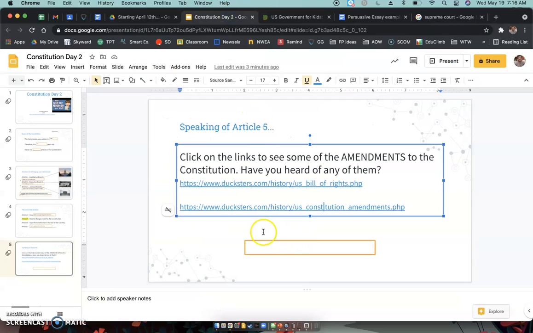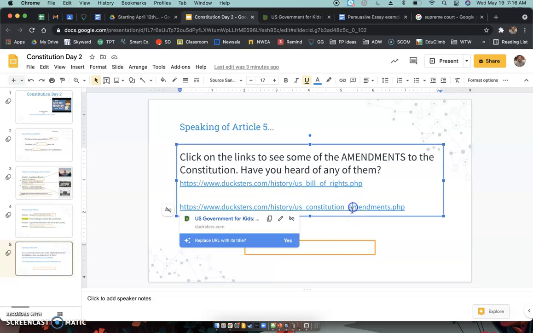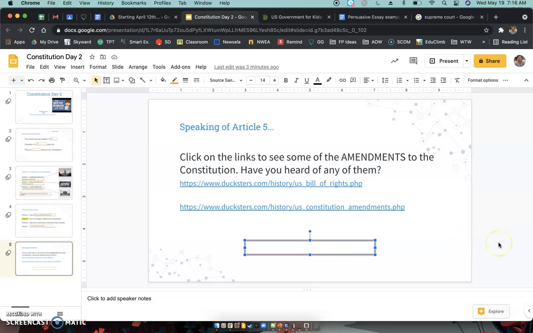So what I want you to do is tell me if there's one here that perhaps you have heard about before, in either the Bill of Rights or the other amendments, okay? Just one that you've maybe heard about. I want to see what you have because I want to see if you're a little bit familiar with those things. But yeah, that's it for today. Constitution Day number 2. Any questions, ask Miss V.